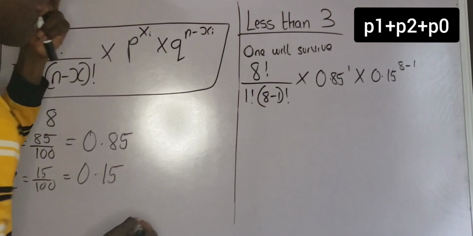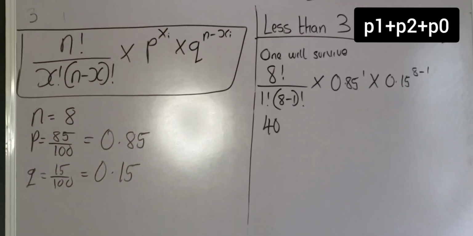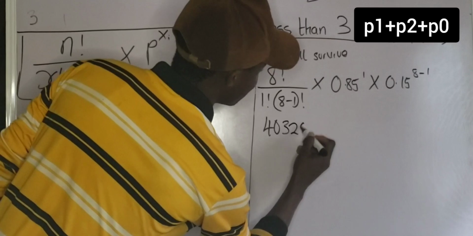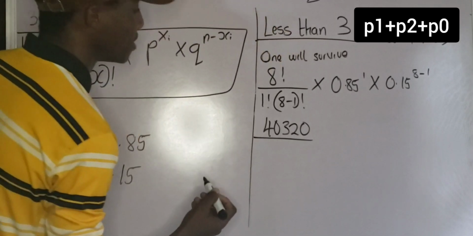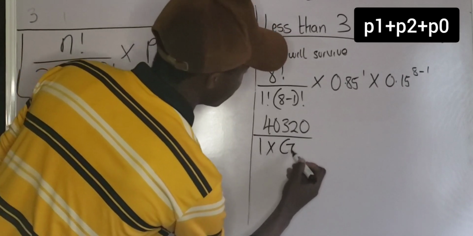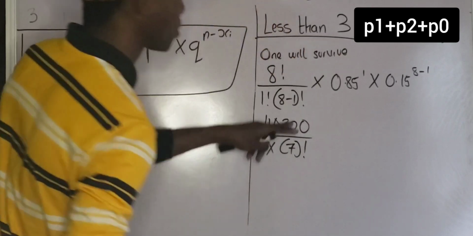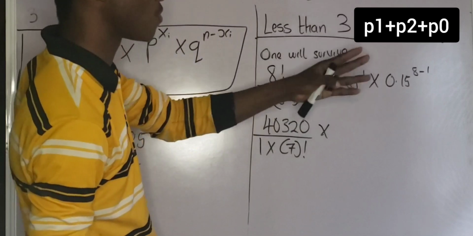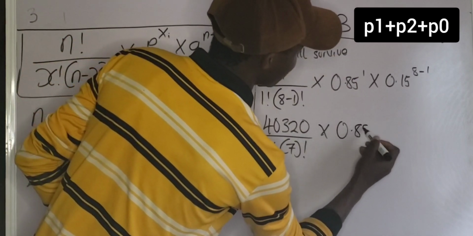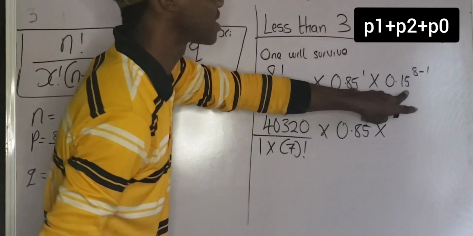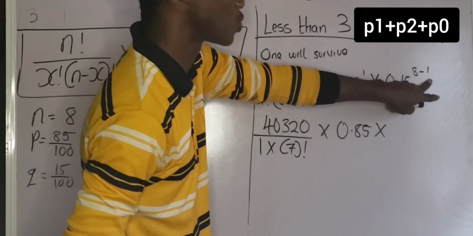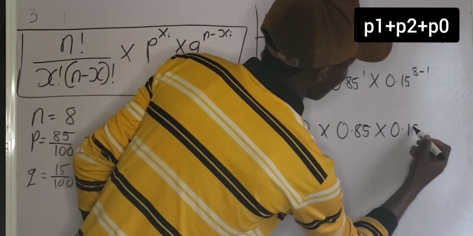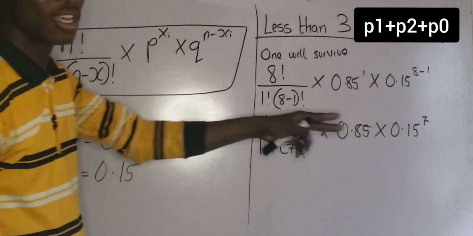Okay, so now 8 factorial is 40,320. So I'm going to have 40,320 all over 1 factorial, which is 1. You understand? So 1 multiplied by 7 factorial. Do you understand? Because 8 minus 1 is 7, multiplied by 0.85 raised to the power of 1. That will still give me 0.85 multiplied by 0.15 raised to the power of 8 minus 1. 8 minus 1 is 7. You understand? So I'm going to have 0.15 raised to the power of 7. Do you understand? Okay, let us proceed.